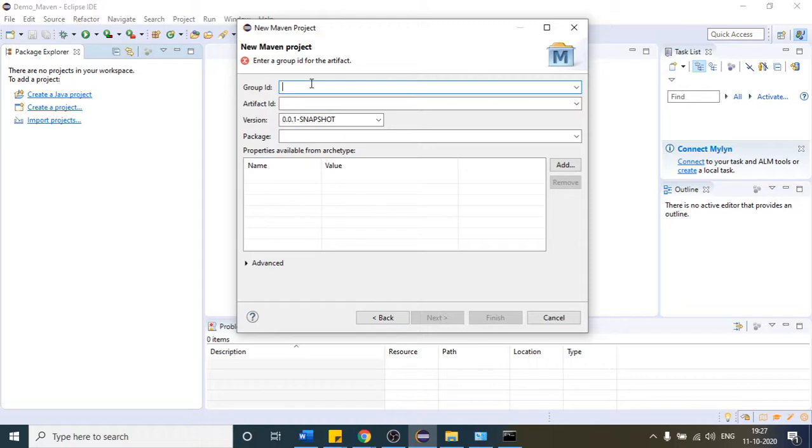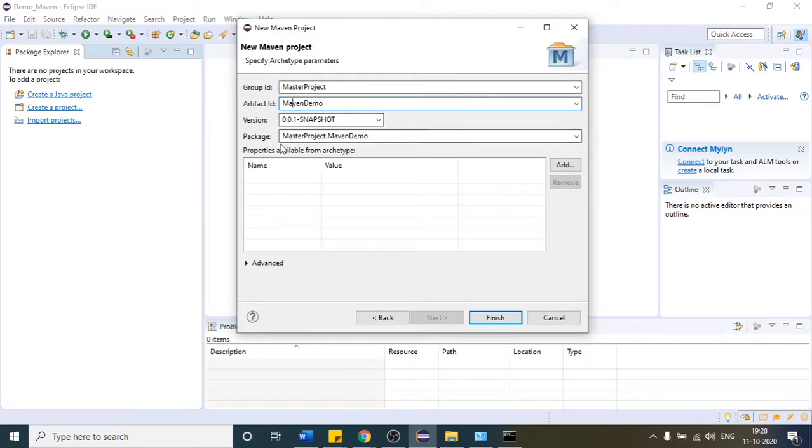Let me give the project name as main project, or let me give this as master project, any name. Inside that master project, I am having one small project which is Maven Demo, right? Any name you can give. Whatever name you provide here, once I click finish, we are going to see your project name with this name.